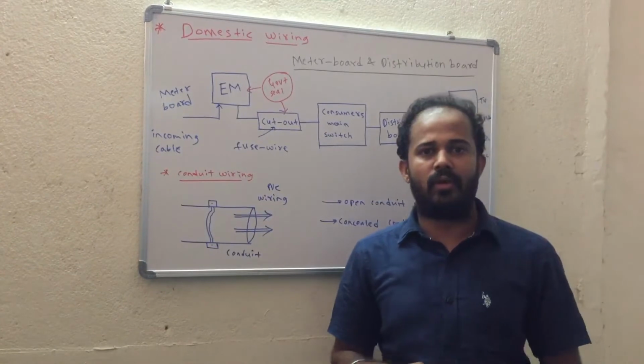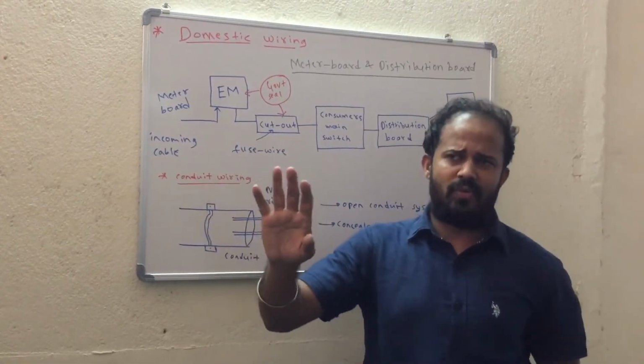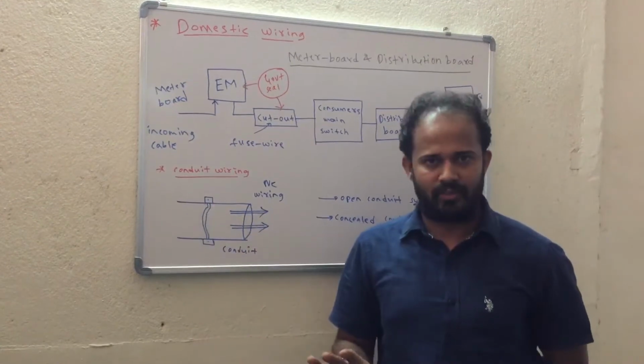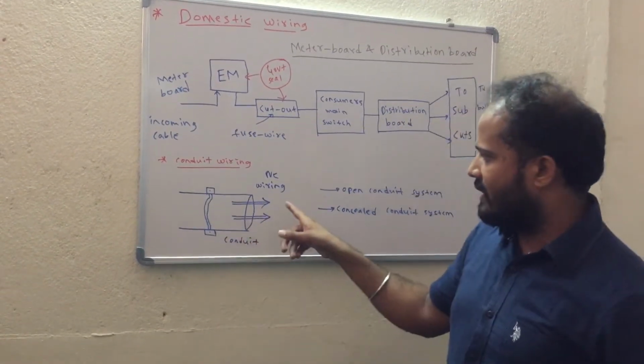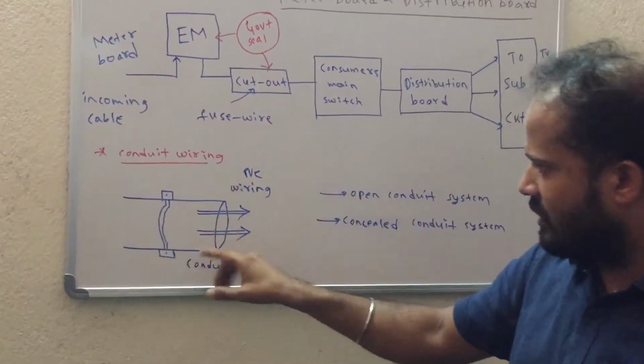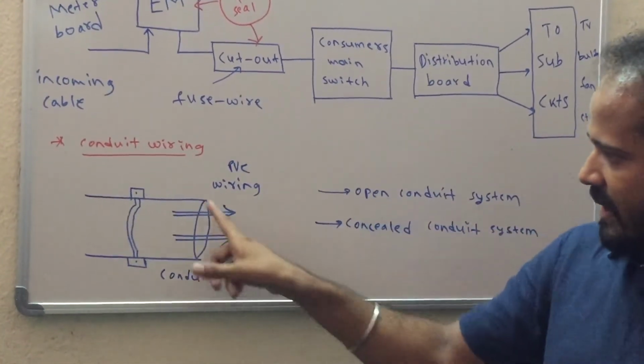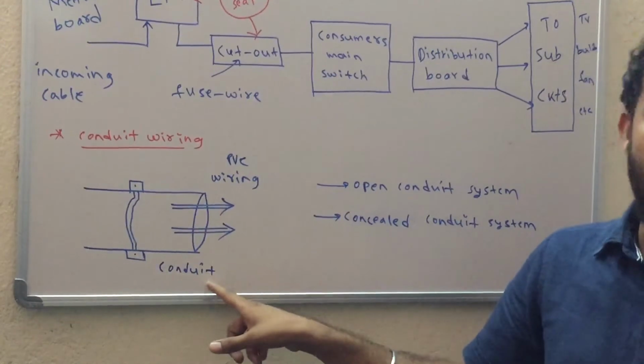The type of wiring we call conduit wiring. First we will see what a conduit wiring is, then we will see what types we have. Clear? So conduit wiring is nothing but this particular portion; this diagram shows the conduit. Here you can see this particular pipe is called a conduit.